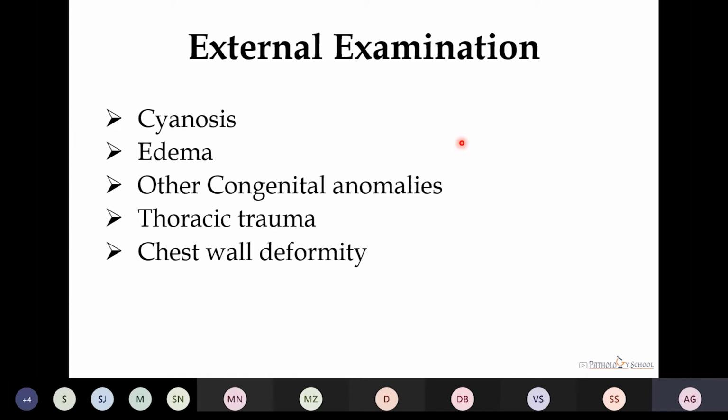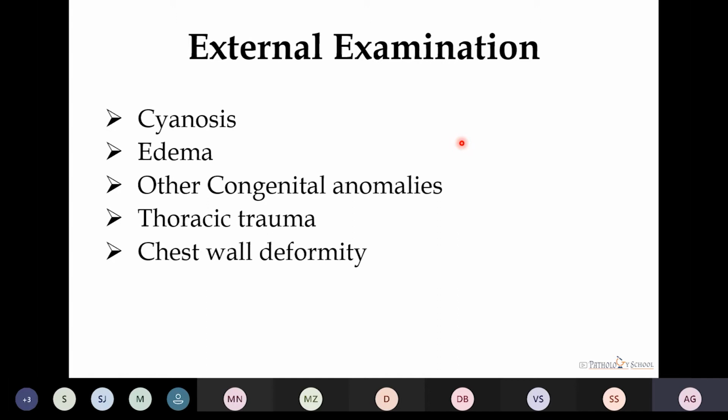Then we have to look for the presence of other congenital anomalies externally. If it is a case of congenital heart disease, then we have to look at the thorax, the symmetricity of the thorax, the presence of any injury mark or any scar mark, and whether there is any bulge seen. Then the chest wall is also examined for the presence of any deformity.